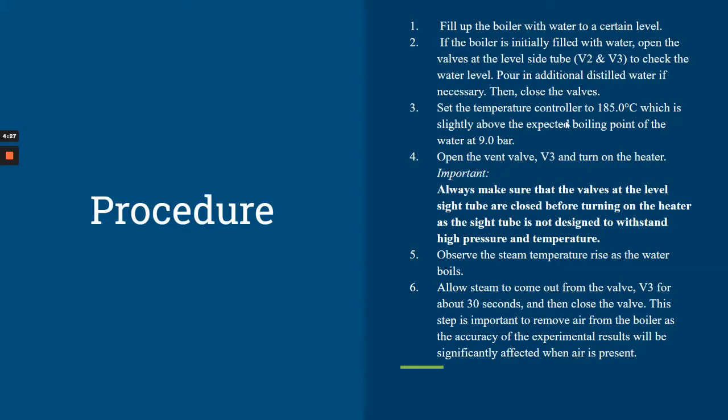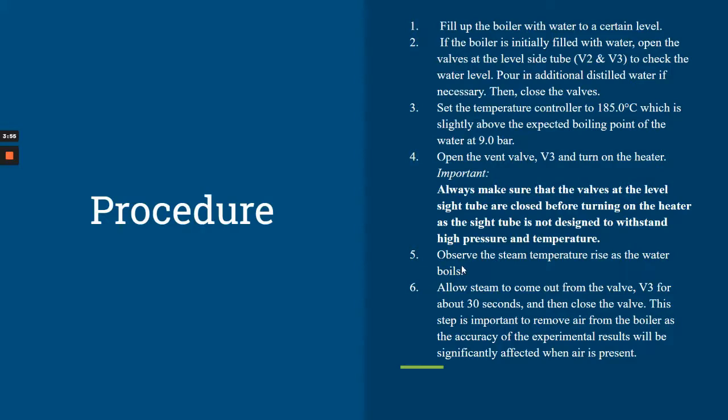Set the temperature controller to 135 degrees Celsius, which is slightly above the expected boiling point of water at 9.0 bar. Open the vent valve and turn on the heater. This is important: always make sure that the valve at the level side tube is closed before turning on the heater, as the side tube is not designed to withstand high pressure and temperature.